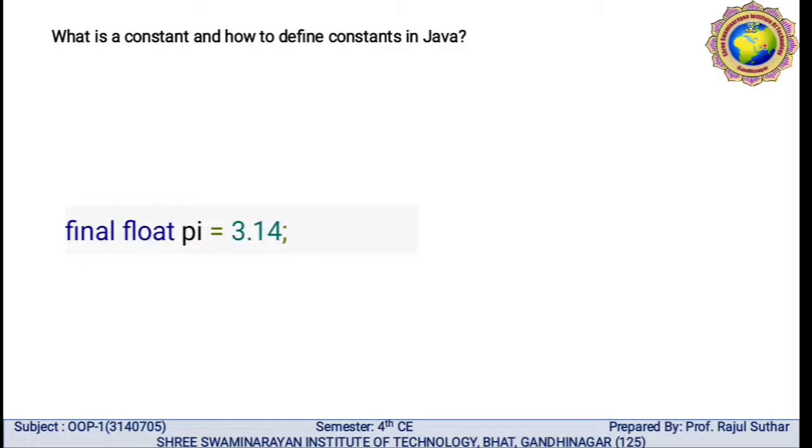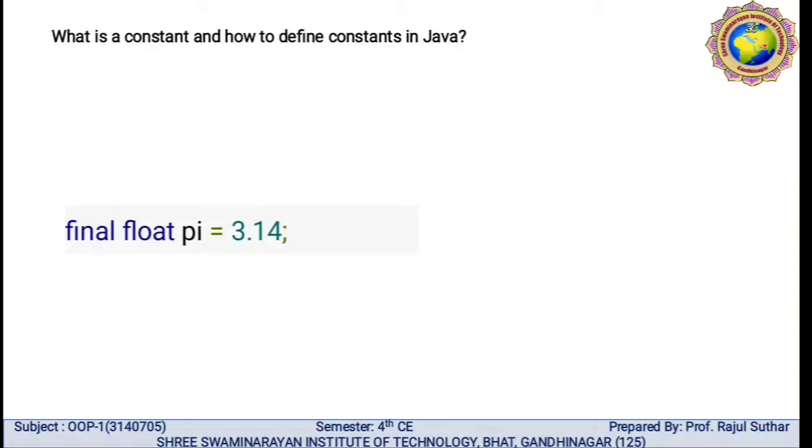Here, what is a constant and how do we define a constant in Java? We are all familiar with the value of pi, that is 3.14. So this type of declaration, whenever we require it in our program, the final keyword is used.